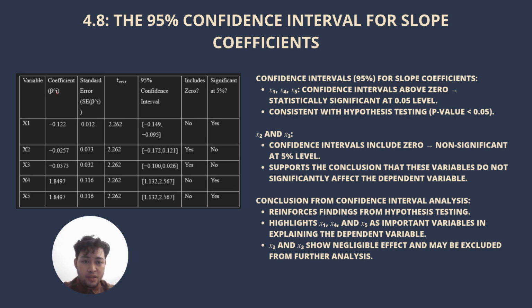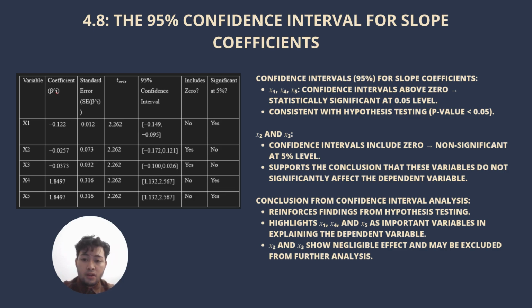4.8 is the 95% confidence interval for slope coefficient. The table shows all the 95% confidence intervals for the slope of every variable. In the discussion, we can say that the 0.95 confidence interval for each slope coefficient clearly highlights the significance of certain variables. For x1, x4, and x5, the confidence intervals are above 0, confirming their statistical significance at the 0.05 level. This aligns with the result from hypothesis testing, where these variables were deemed significant when the p-value was less than 0.05. In contrast, the confidence intervals for x2 and x3 include 0, supporting the conclusion that these variables are not statistically significant at the 5% level.